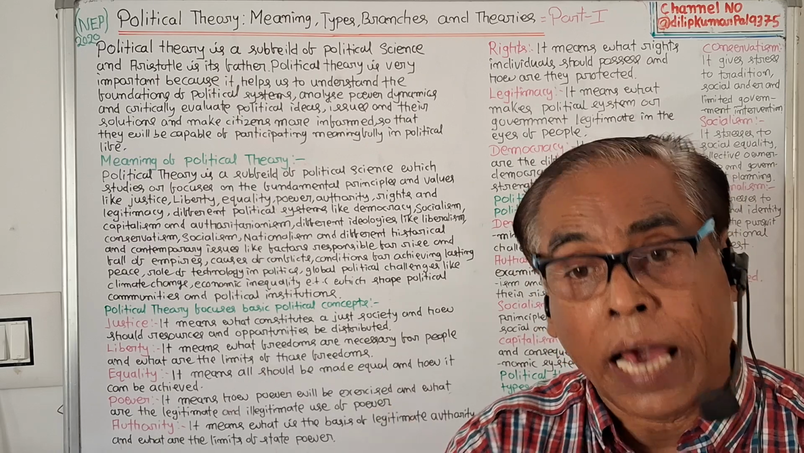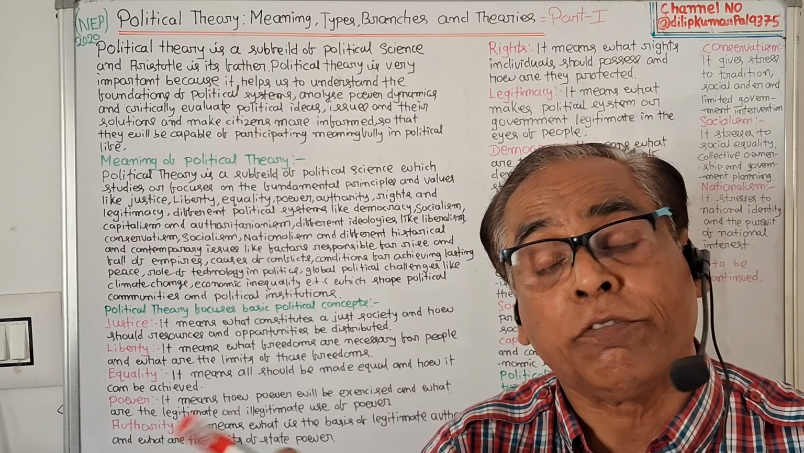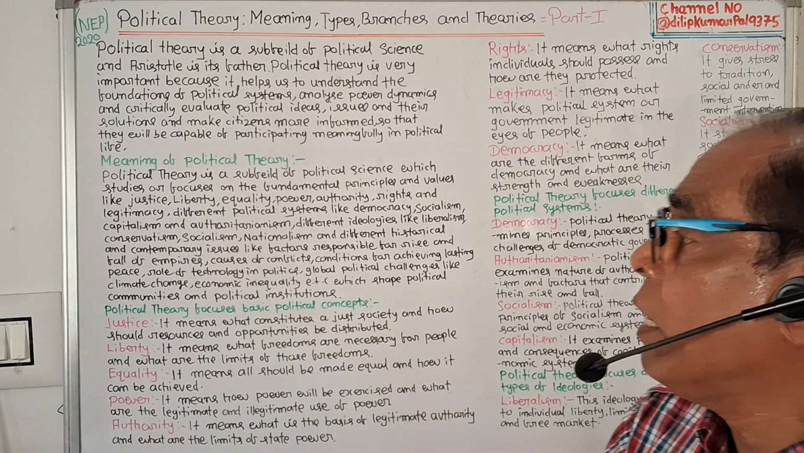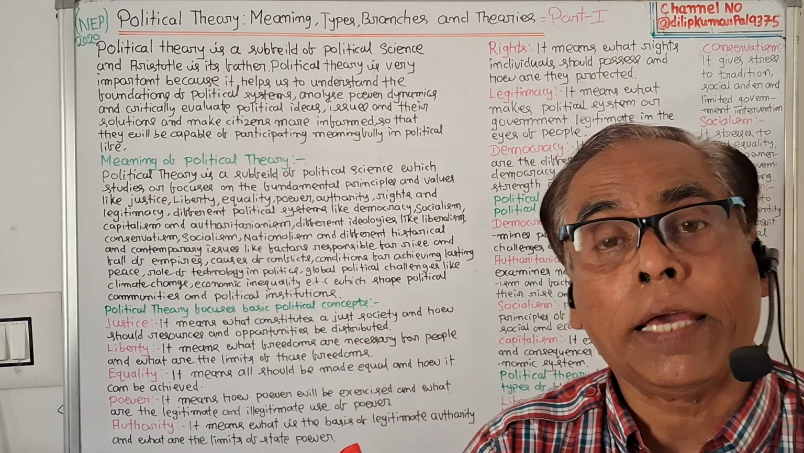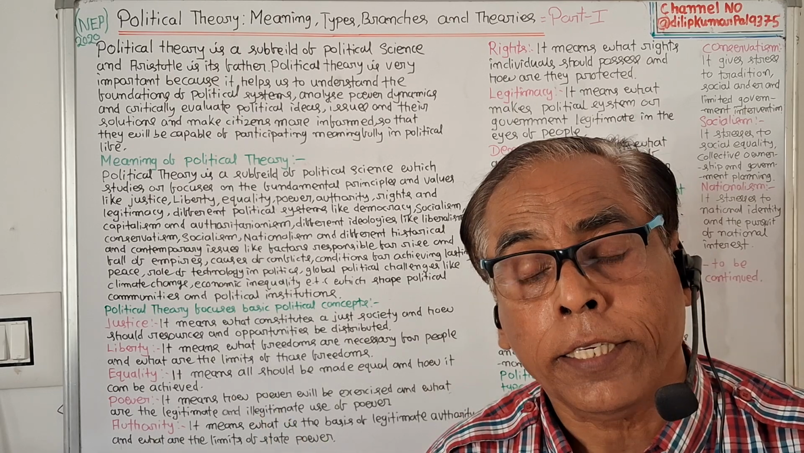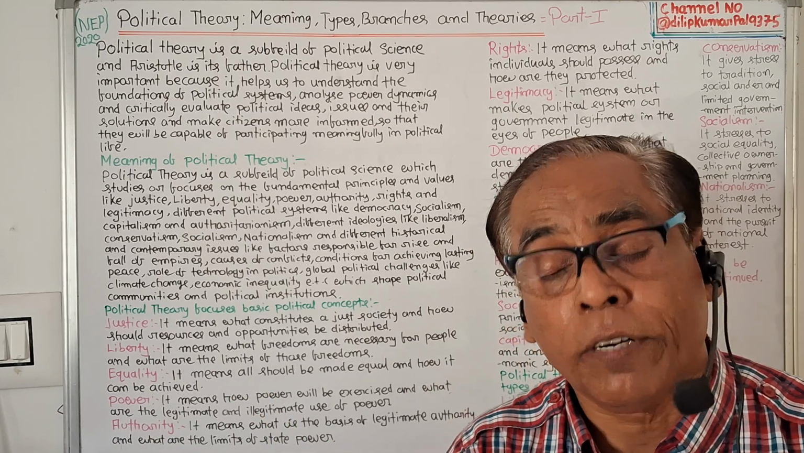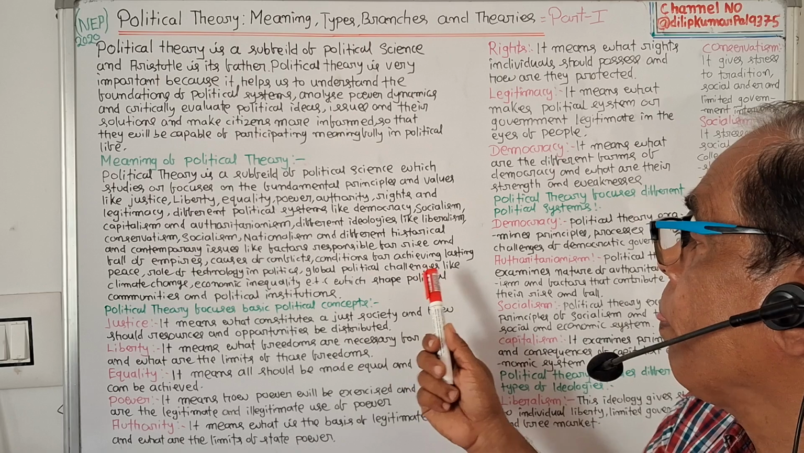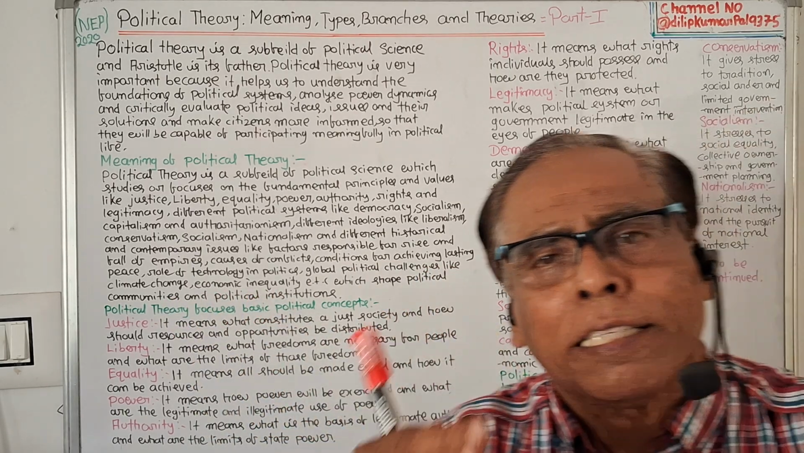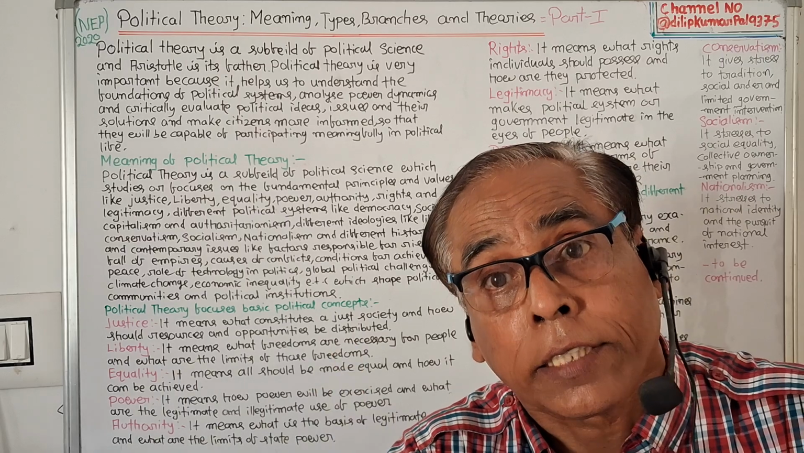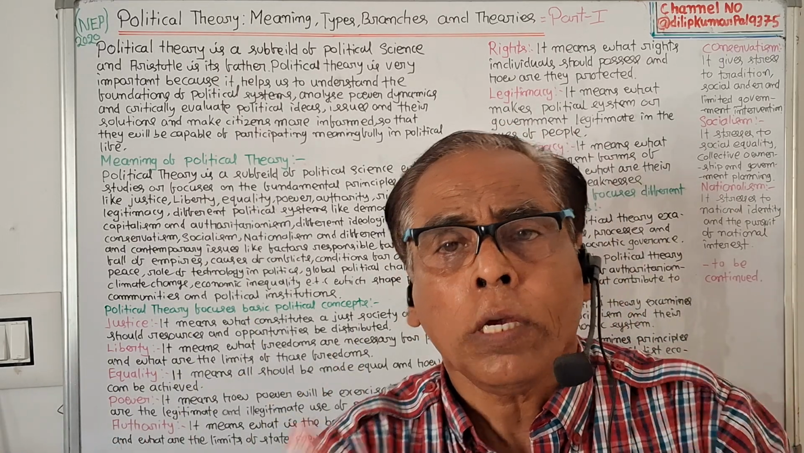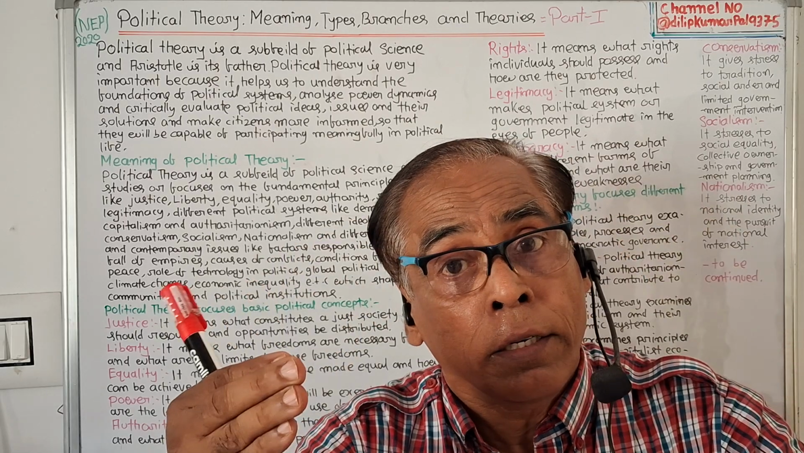Historical issues mean the rise and fall, the factors responsible for the rise and fall of different types of empires. Contemporary issues are different types of challenges like climate change, economic inequality, etc. So political theory studies those things which influence political community or political institution. So we are clear about the meaning of political theory.